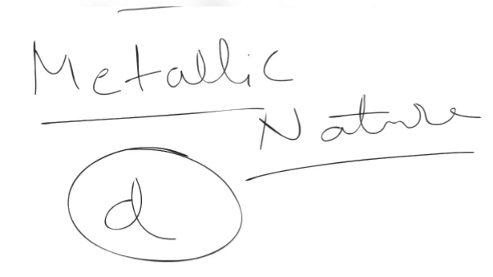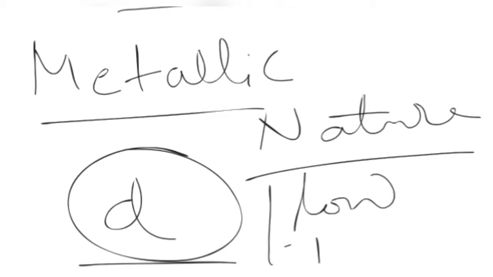We already know what transition elements are. Presence of vacant d orbitals means the presence of unpaired d electrons should be there. That is only called a transition metal, as we already discussed in the first video. So when I am talking about the metallic character, this metallic character is due to the presence of vacant d orbitals and also low ionization enthalpy.